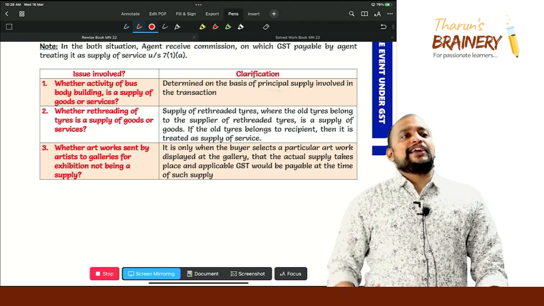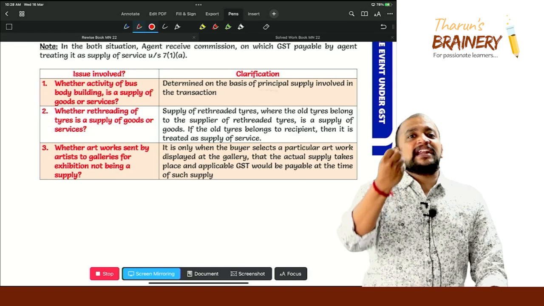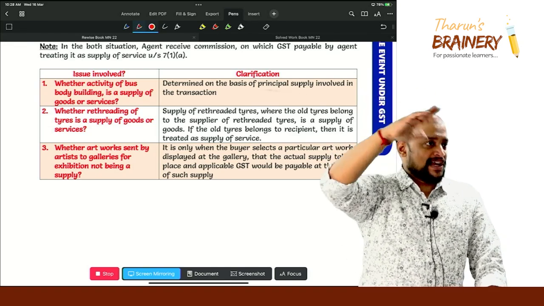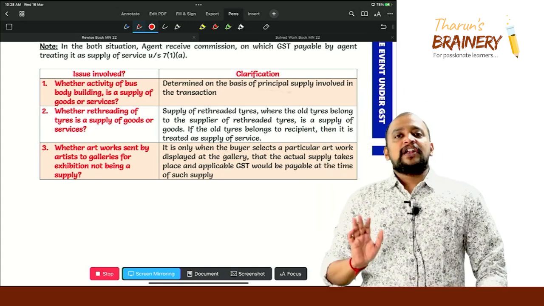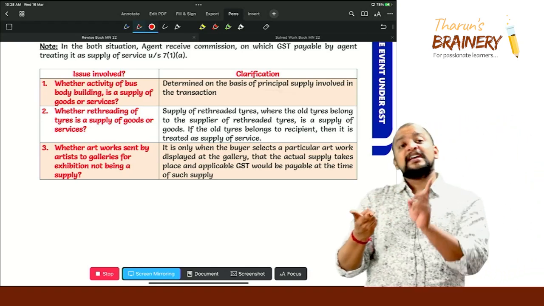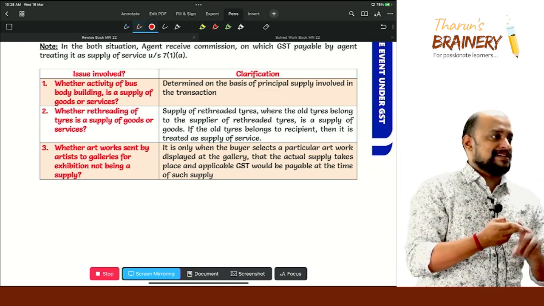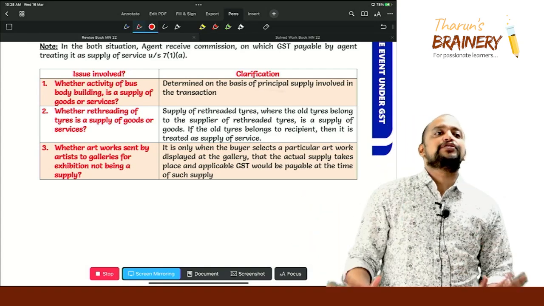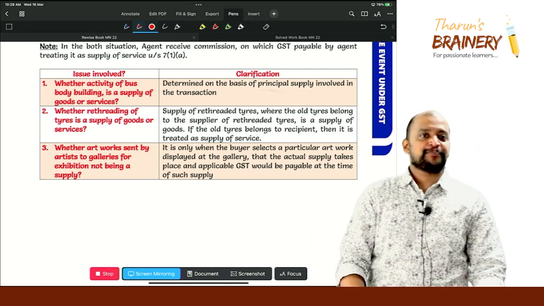Now what is it that they do? They buy the material required for fabrication of the structure and they do the welding or fabrication and they fix the structure. Now there are 2 elements. Goods element is there, the material used for fabrication, and fabrication or installation is the service. What constitutes principal supply? Accordingly you need to classify. Out of these 2, what constitutes principal supply?